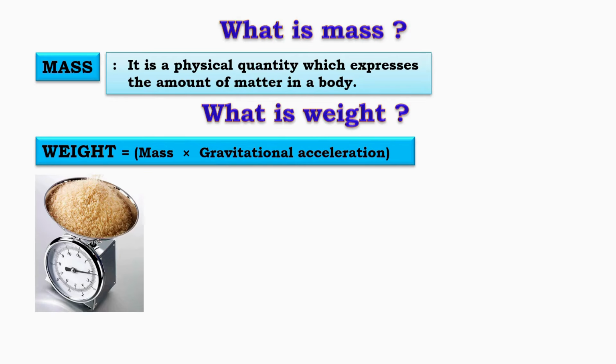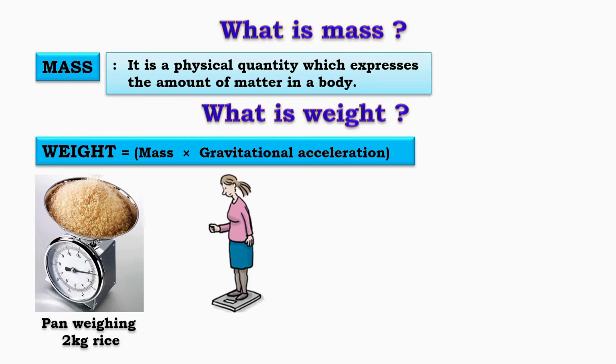Practical example of mass and weight. Here's an example to help illustrate this. On the left, we have a pan weighing 2 kilograms of rice on a scale. This is the mass of the rice, 2 kilograms. Mass is measured in kilograms or grams. On the right, we see a girl weighing herself on a weighing scale. The scale measures her weight, which depends on her mass and the force of gravity in that specific location. So while her mass remains constant, her weight may vary if she were to travel to a different planet where gravity differs.